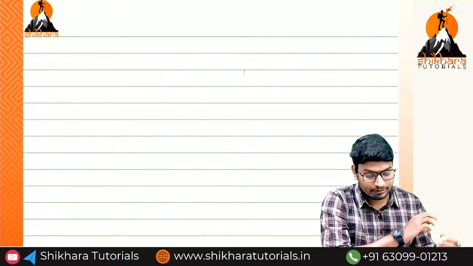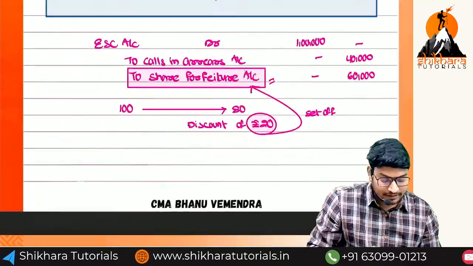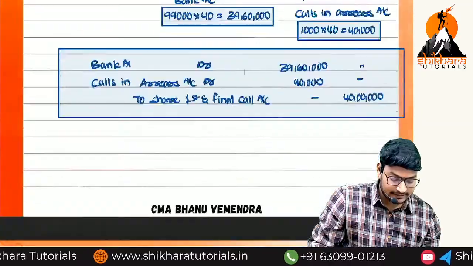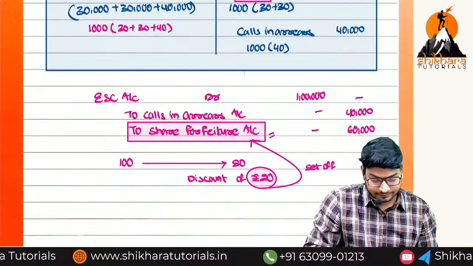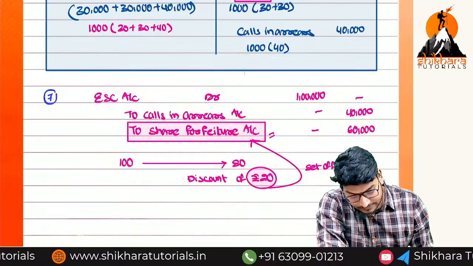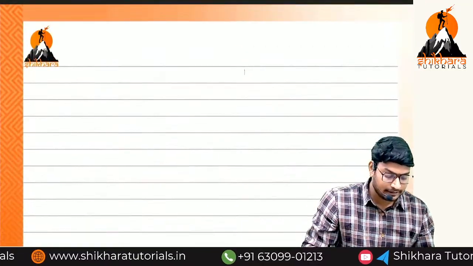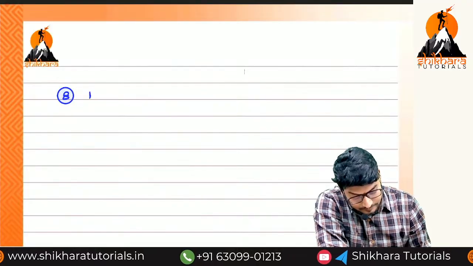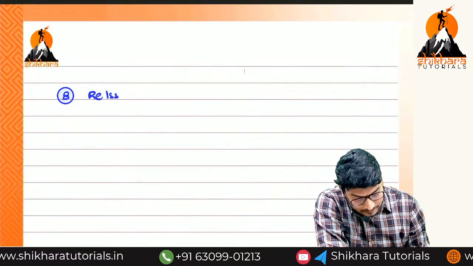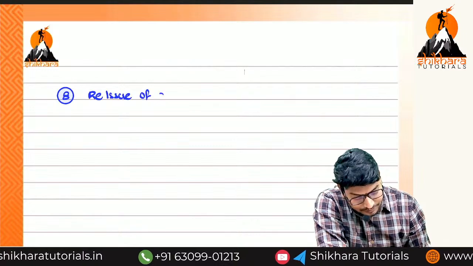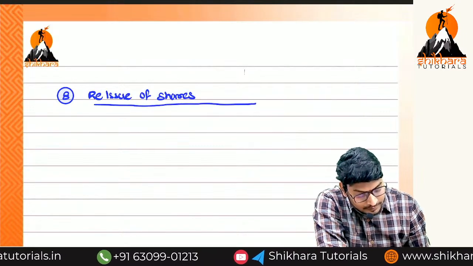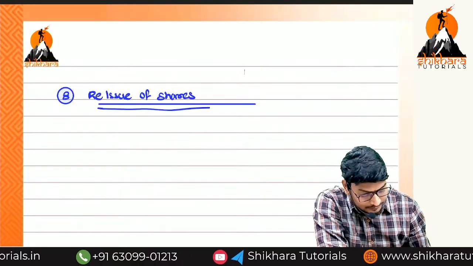So, reissue of shares. What is the number of the entry? This is the 6th, this is the 7th one, and now we are going to see the 8th one: reissue of shares at a discount.